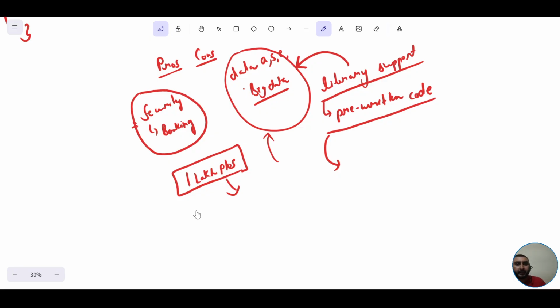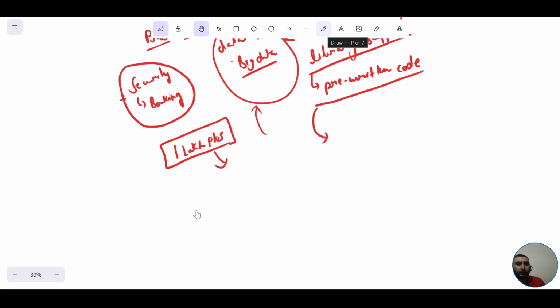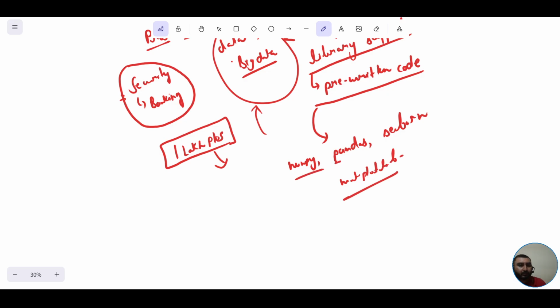We have certain libraries related to the data science field, machine learning, data analysis and all. Like we have NumPy, Pandas, Seaborn, Matplotlib. Likewise, we have a large number of libraries available in Python.